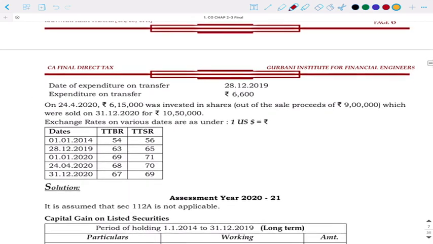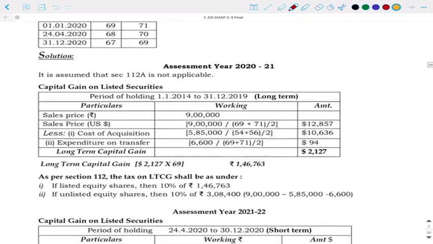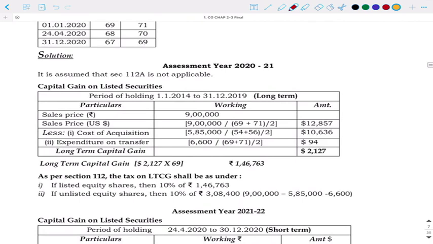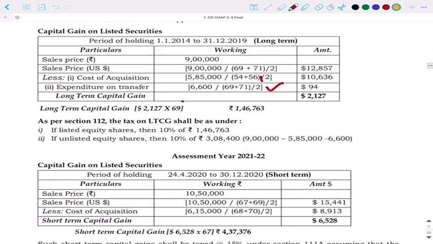Guys, I hope you understood this computation. The first part of the computation, I hope you have understood. For sales, we have taken the TTBR, TTSR average on the date of transfer. The same will be taken for the purpose of expenditure. You see this? And for the cost of acquisition, you have taken TTBR, TTSR as on that date, that is on the date of acquisition. Once you calculated the capital gains, then you multiply with 69 to convert back into rupee equivalent capital gains, right?